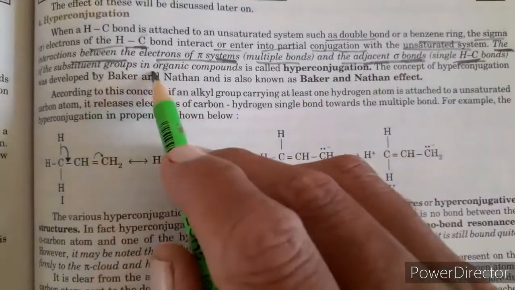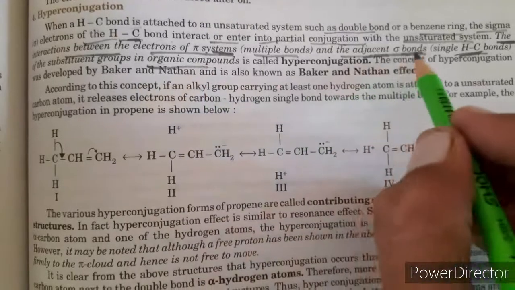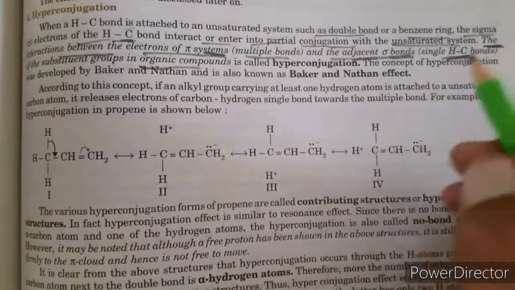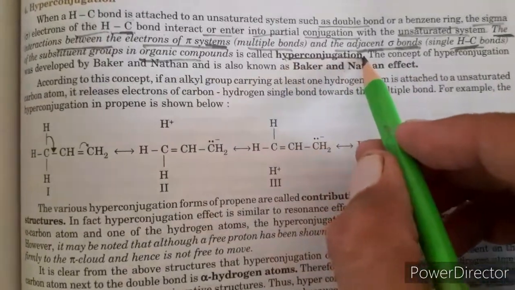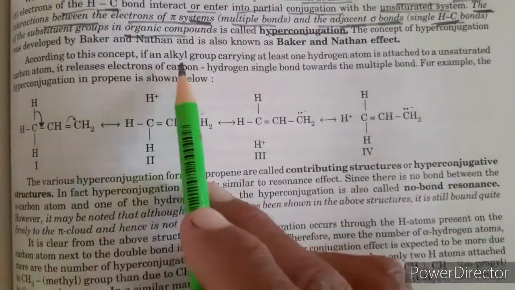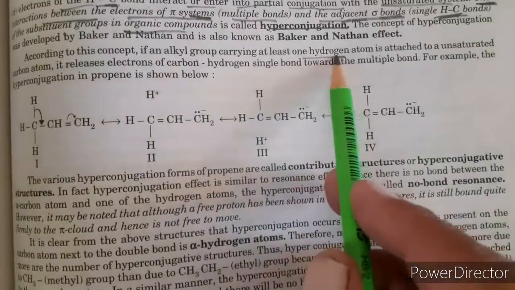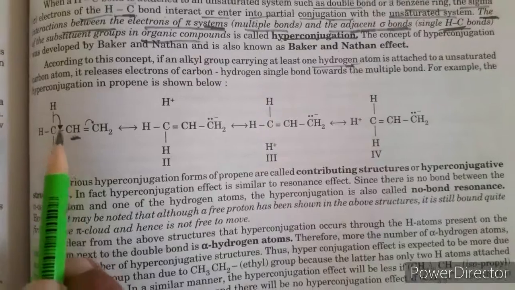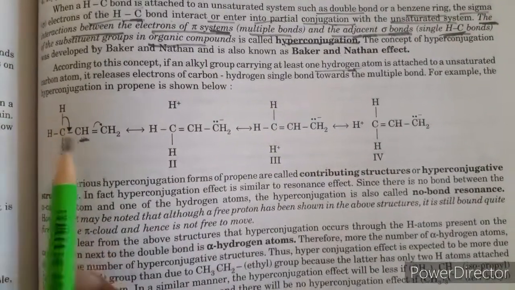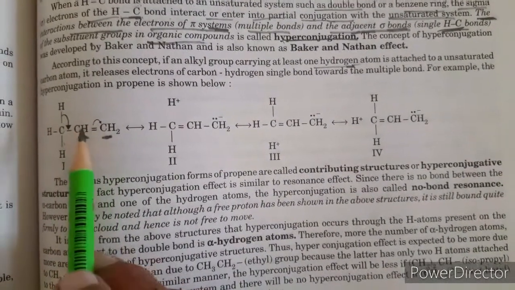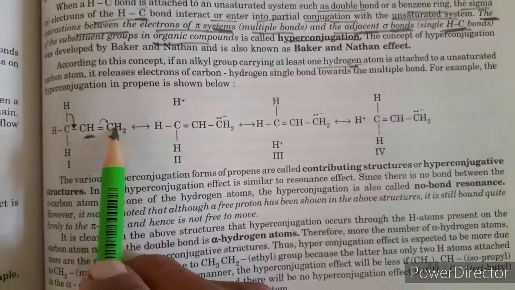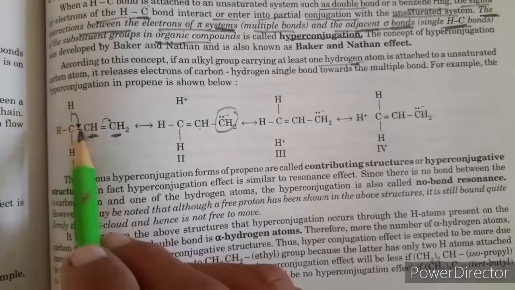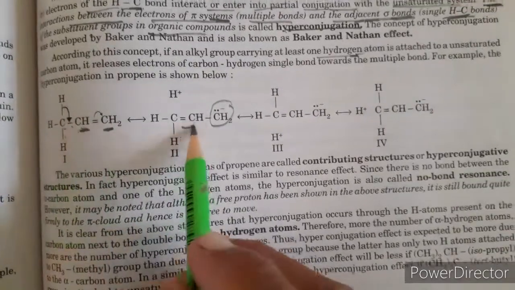of the substituent group in organic compounds. So these sigma electrons interact towards that carbon which has multiple bonds. That is called hyperconjugation. According to the concept, an alkyl group carrying at least one hydrogen atom is attached to an unsaturated carbon like this. This carbon is attached to this alkyl group. So this carbon attracts the electrons of the multiple bond towards itself. It bears a negative charge, and this carbon attracts electrons from hydrogen and forms a double bond.